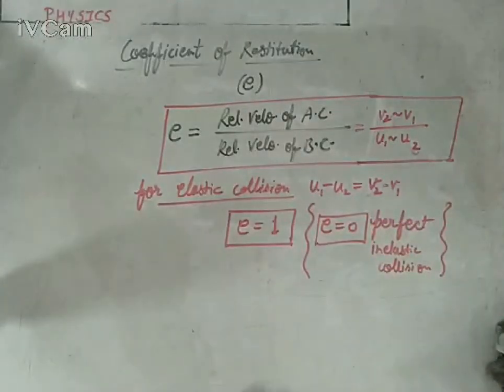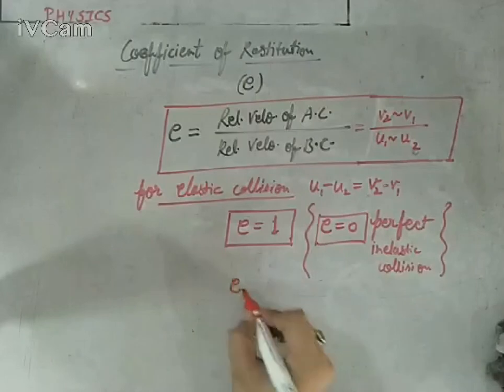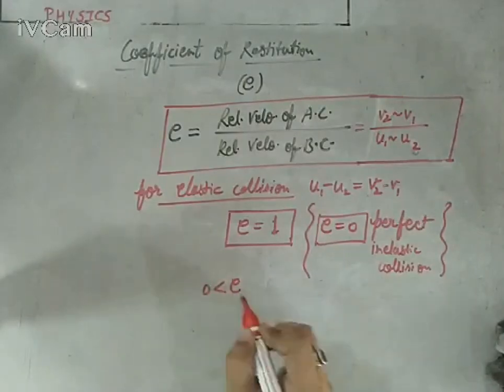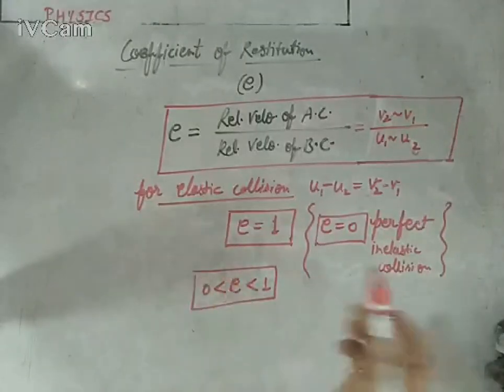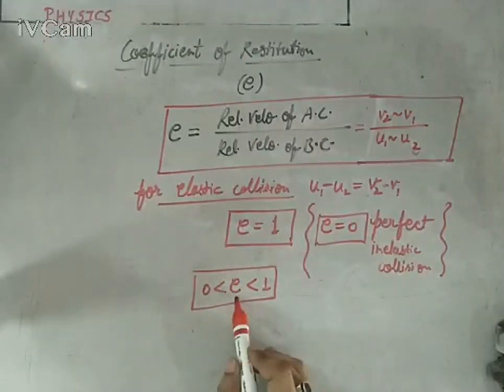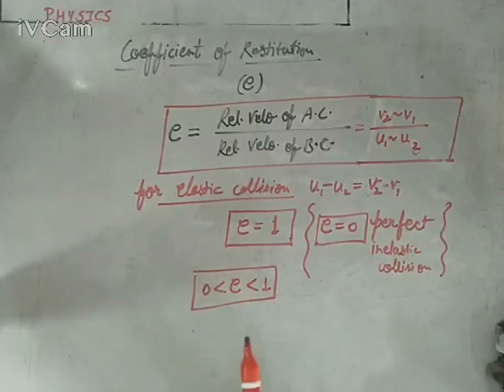In real life, the value of e lies between 0 and 1, since there is no perfectly elastic or perfectly inelastic collision. This is the range. And what about a superelastic collision? A superelastic collision is one in which there is a gain in kinetic energy. How can we gain kinetic energy without disobeying the law of conservation of energy? We have to transform another form of energy into kinetic energy, like in explosives.